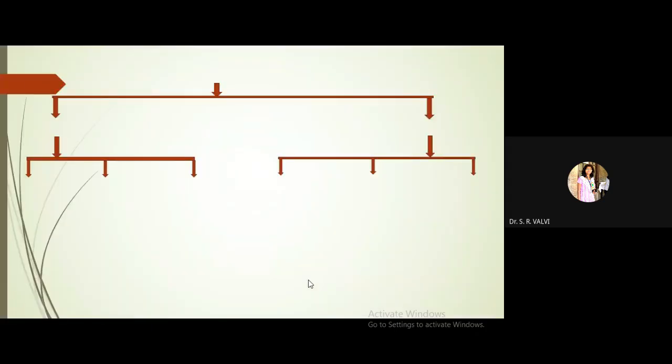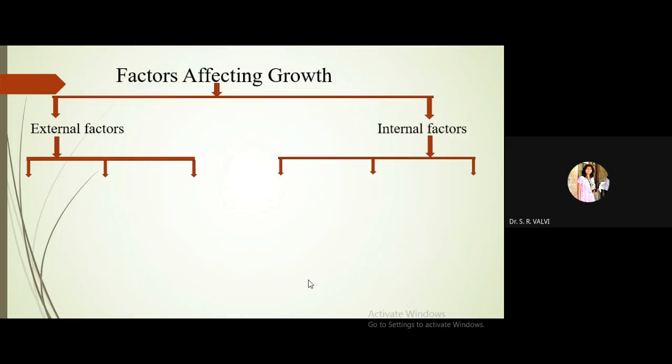So now see, the factors affecting plant growth are divided into two: external factors and internal factors. External factors are again divided into three types: climatic factors, edaphic factors and biological factors. Whereas internal factors are also divided into three: first is genetic factor, second is nutritional factor and third one is hormonal factor.